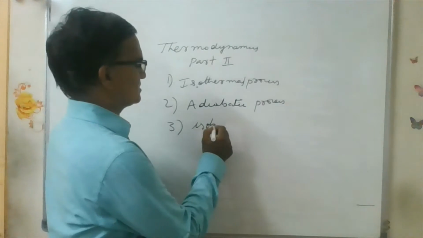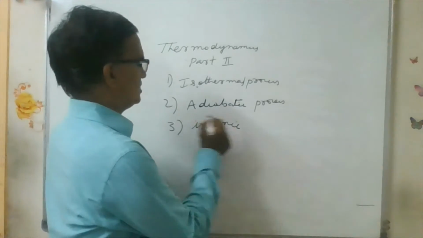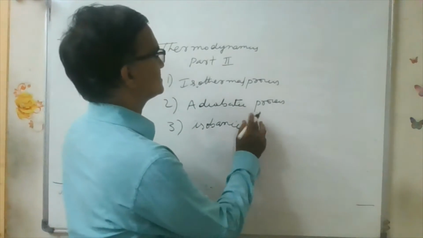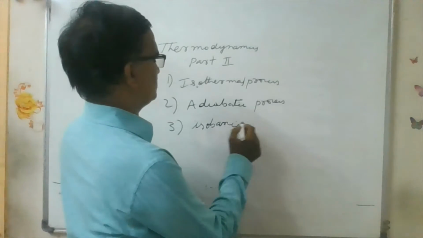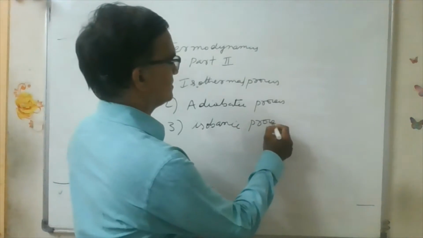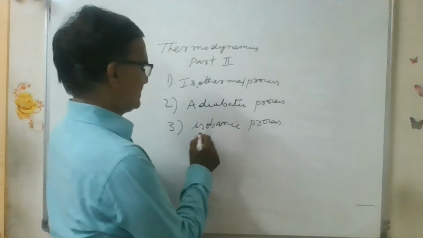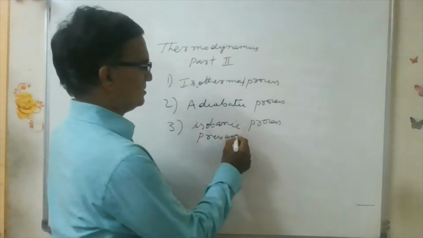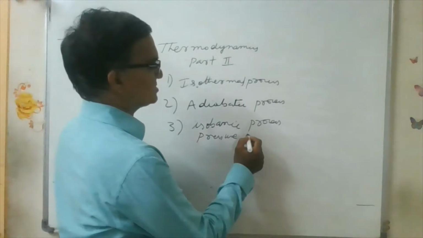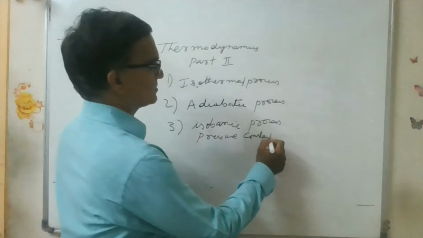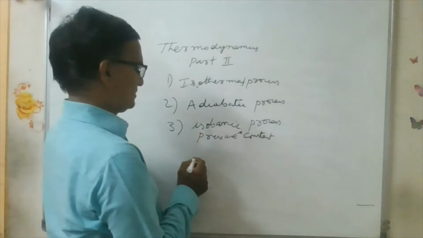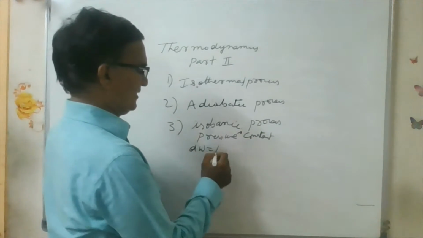Third one is isobaric process. Isobaric process means in this pressure remains constant. Isobaric: dW is equal to PdV, you can write.